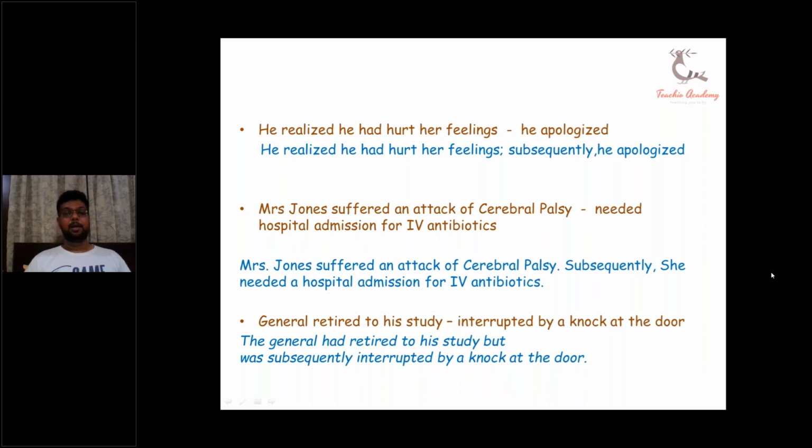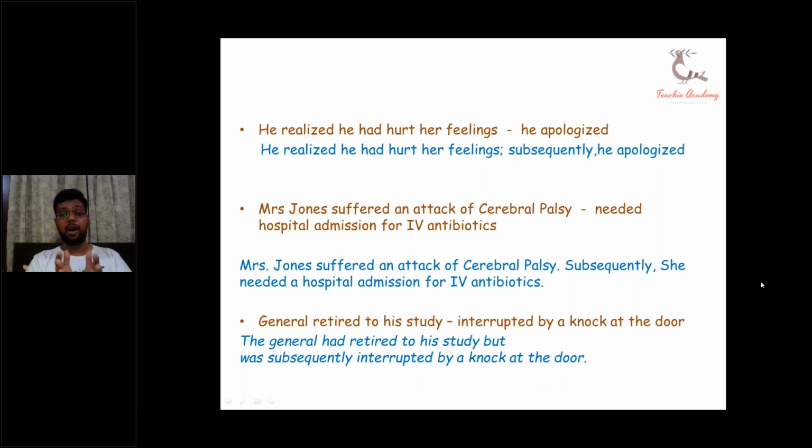Yes. Very nice, Vanita. God bless you. In the third sentence, first of all, this is the running sentence. Subsequently hasn't come abruptly. Thirdly, Vanita was very correct while telling us that whenever we have ID, now what is this ID? Independent clause and a dependent clause, we place no comma in between.